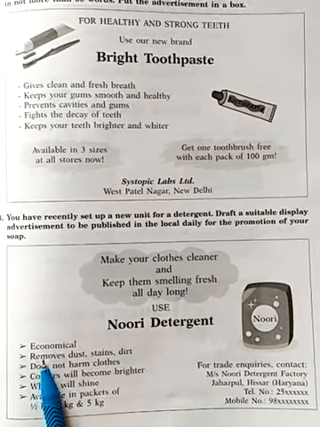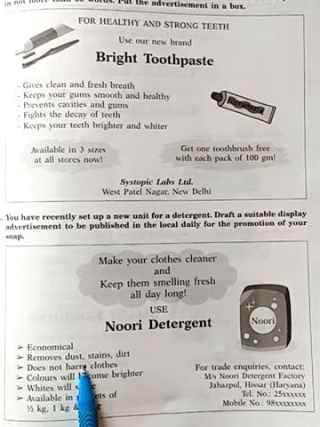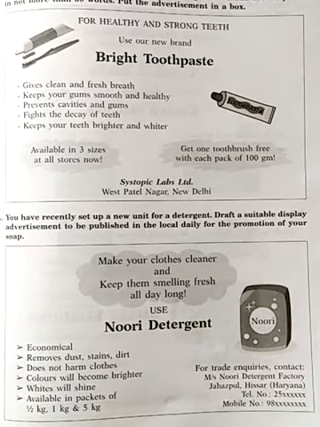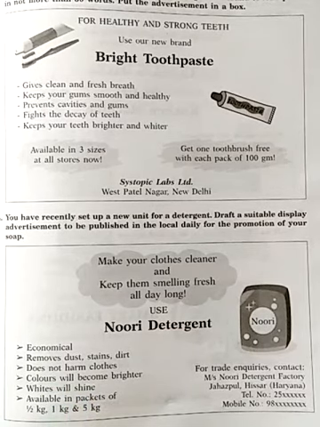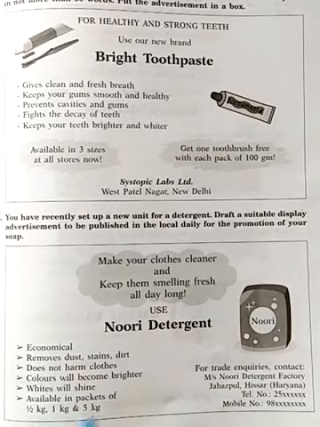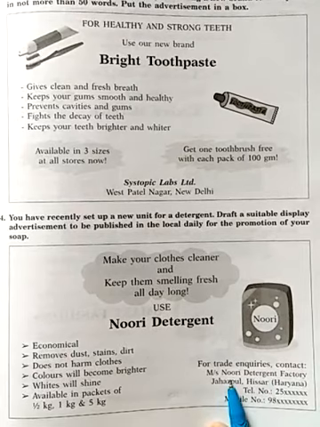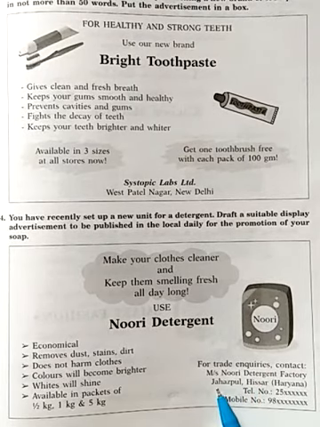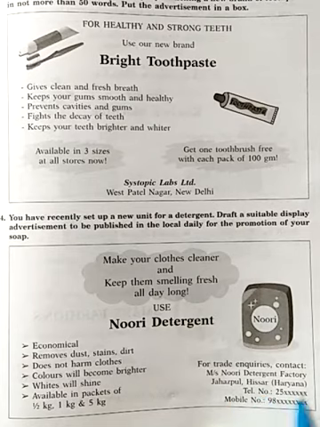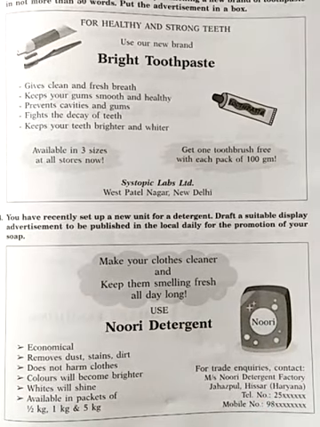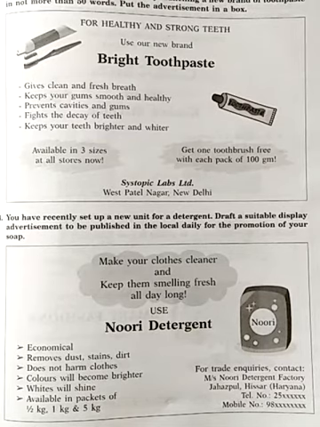Salient features: economical, removes the dust, stains, dirt. Does not harm clothes. Colors will become brighter. Whites will shine. Available in packets of half kg, 1 kg, and 5 kg. Where? This is the address. For trade inquiry, contact Messrs. Noori Detergent Factory, Jazpur, Hisar, Haryana. Telephone numbers, mobile numbers. Okay, clear?